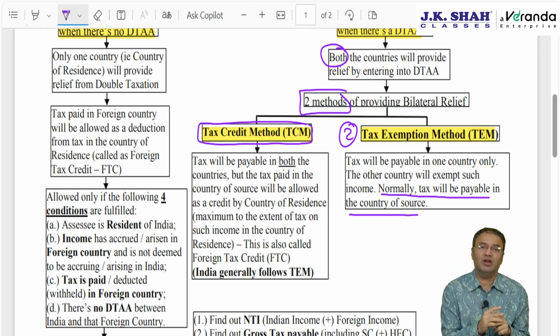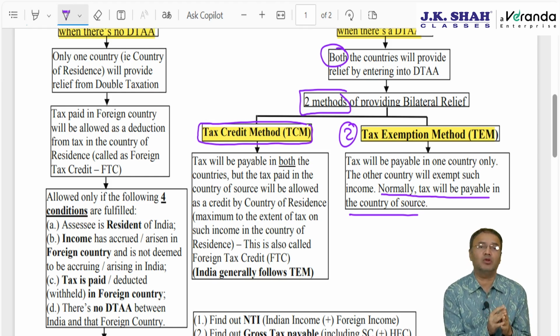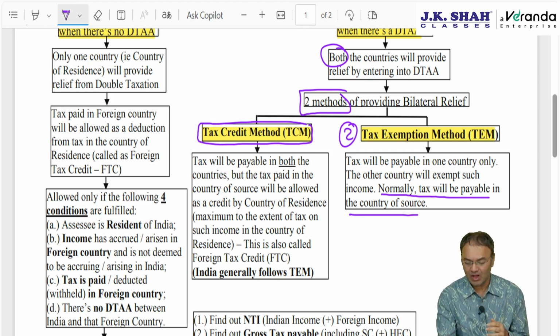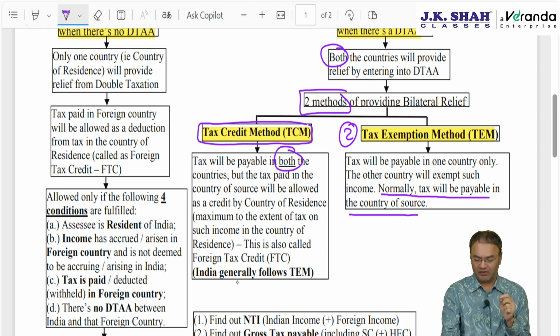Which country will give credit and which will charge tax first? Answer logically: normally the country of source will charge tax first, and the country of residence will have to give credit of the tax paid in the country of source. Tax will be levied by both countries, but any one country will give credit. This is also called foreign tax credit, FTC.